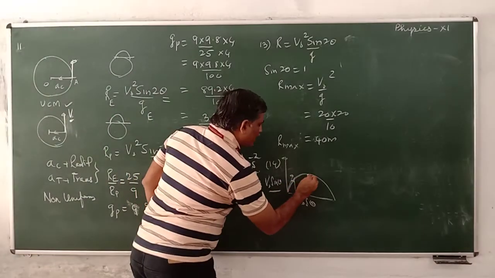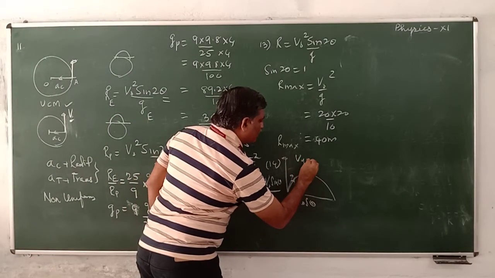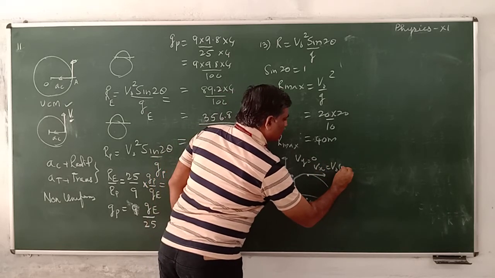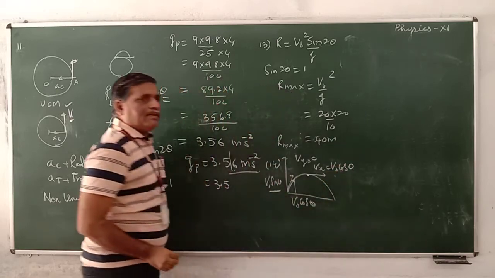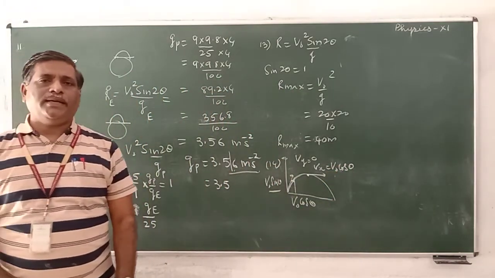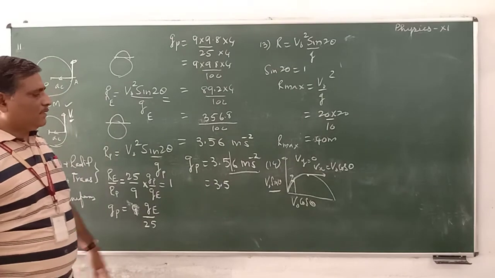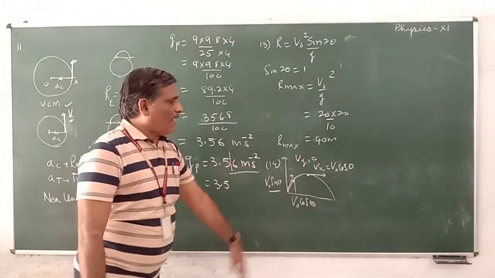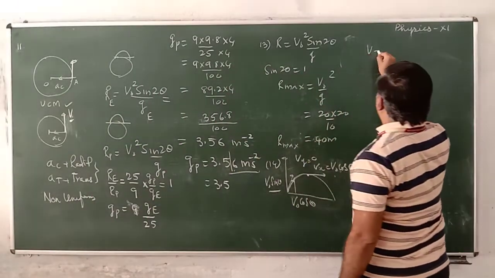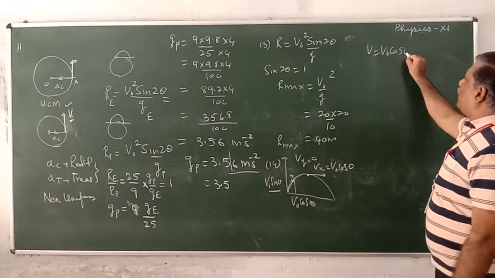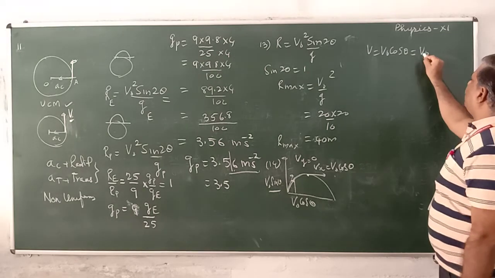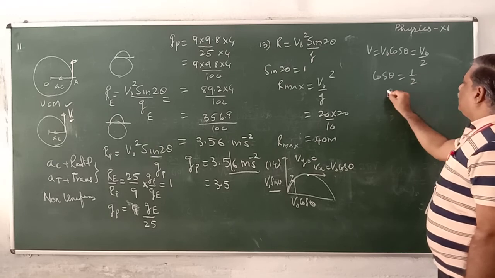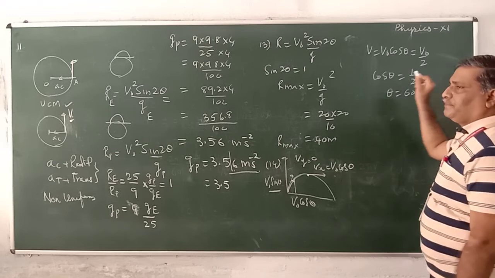At the highest point, Vy becomes 0, but Vx remains V0 cos theta. This remains the same because the acceleration is vertically downward, no horizontal acceleration. Therefore at the highest point, velocity is equal to V0 cos theta, which is half the initial velocity, which gives us cos theta is equal to half, theta is equal to 60 degrees.